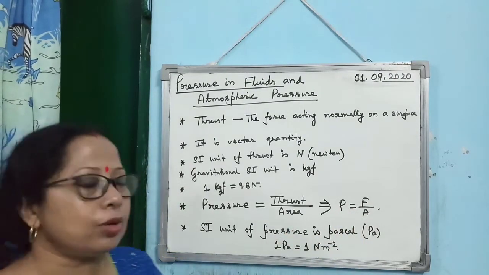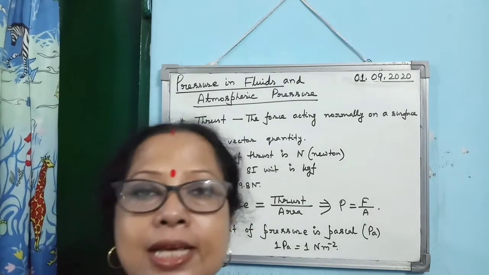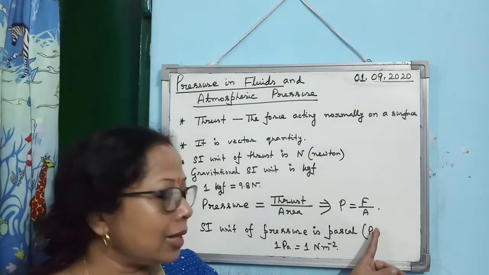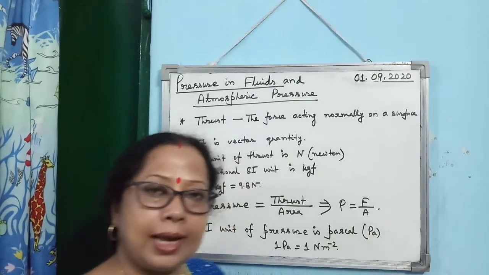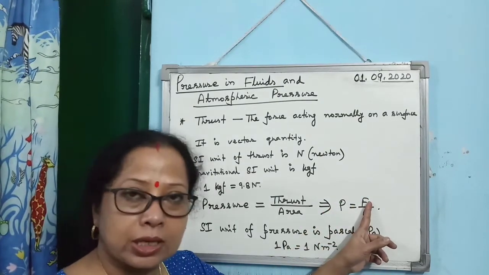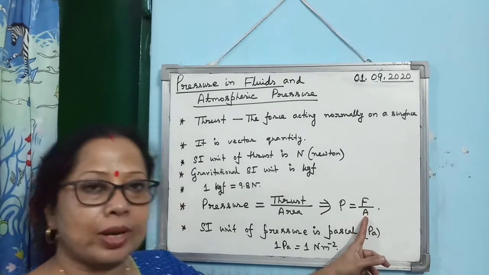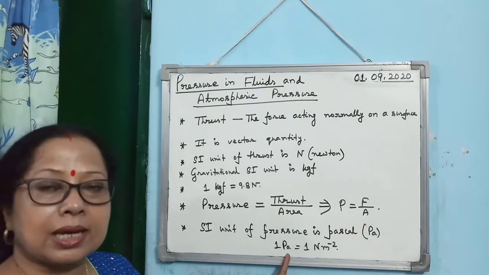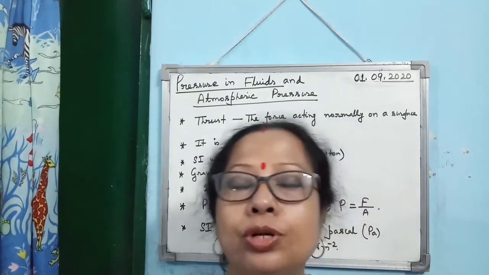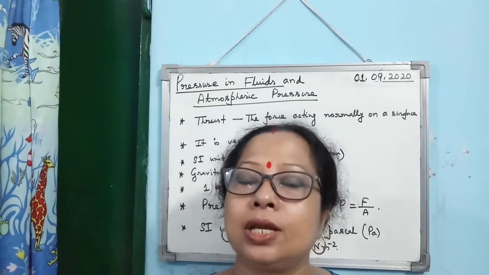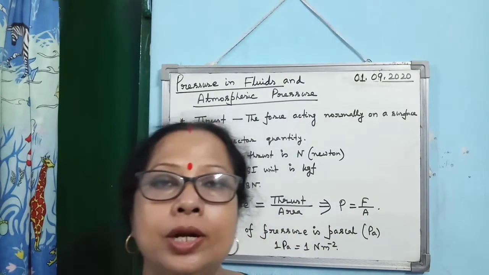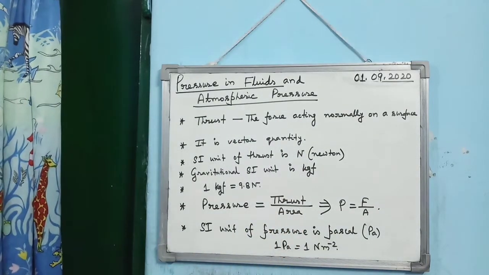Then what is the SI unit of pressure? SI unit of pressure is Pascal, as it is the name of one scientist. That's why the abbreviation is big P but small a. And you know, pressure is force upon area. So, SI unit of force is Newton. SI unit of area is meter square. So, you can write 1 Pascal is equal to 1 Newton per meter square. So, when 1 Newton force acts perpendicularly on 1 meter square area, then the pressure exerted by the body is equal to 1 Pascal. Alright.